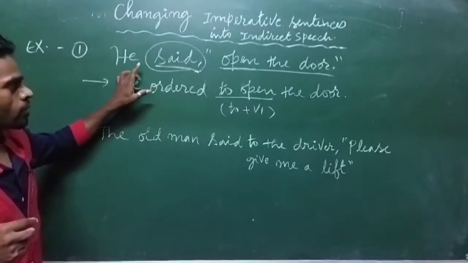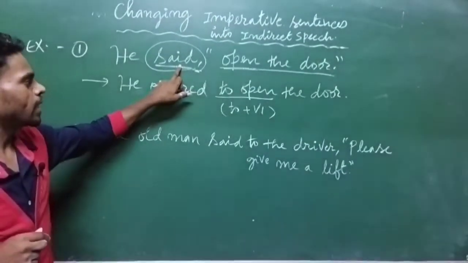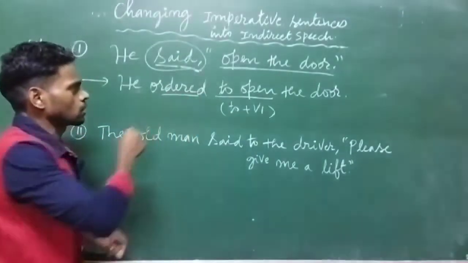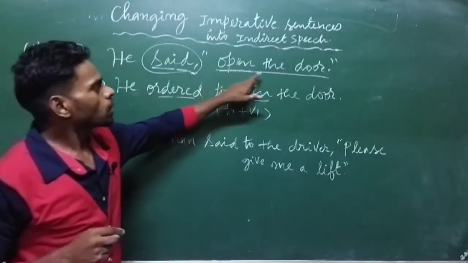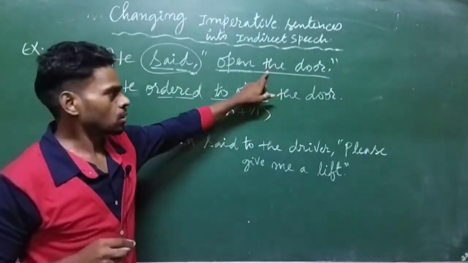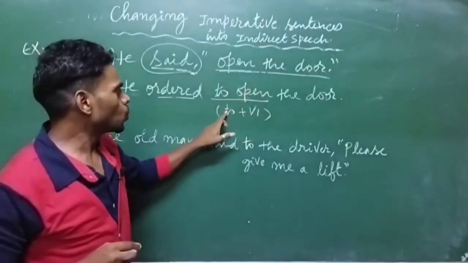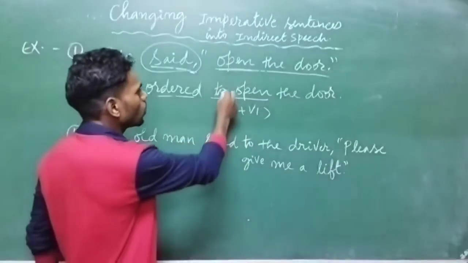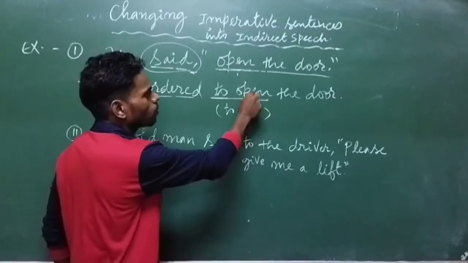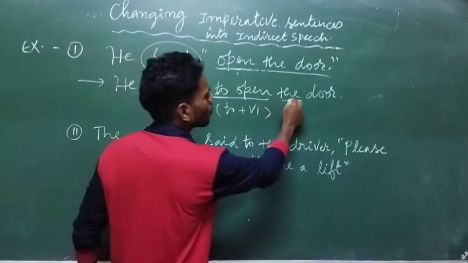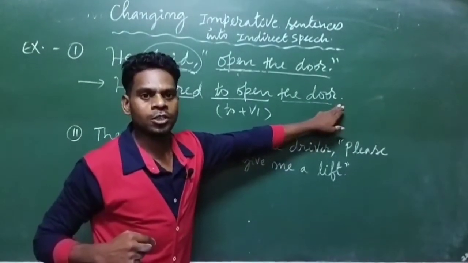As a rule we have said that this reporting verb will change into ordered or commanded. Here open the door is an imperative sentence. To change an imperative sentence you have to use infinitive, to plus V1. That's why we added here to, and the main verb V1 is already here. So we wrote the same verb V1 here, and at the end we provided the full stop.